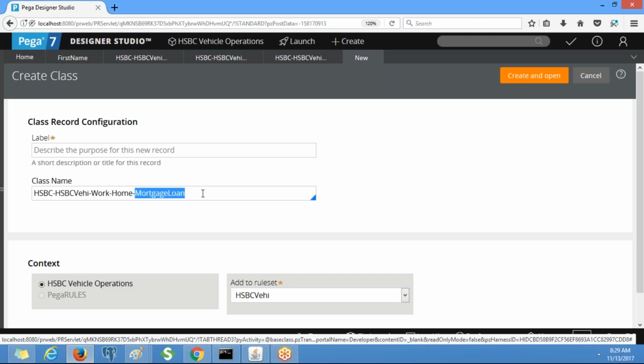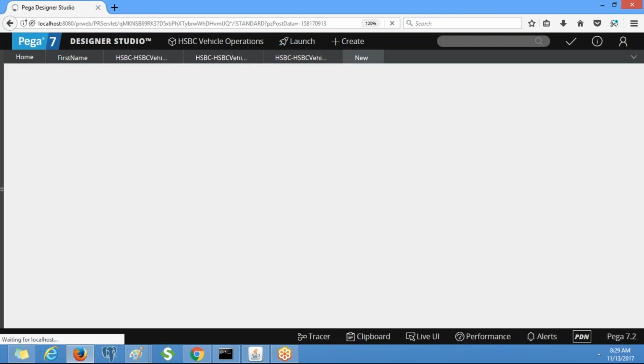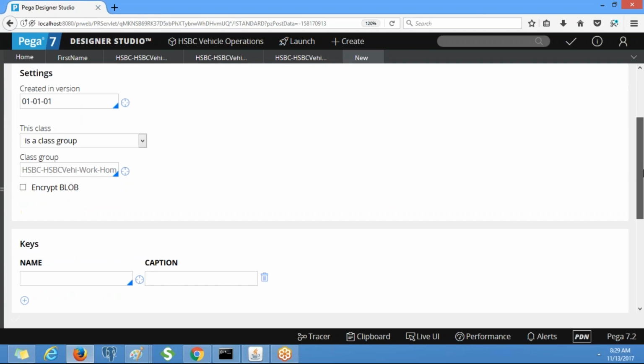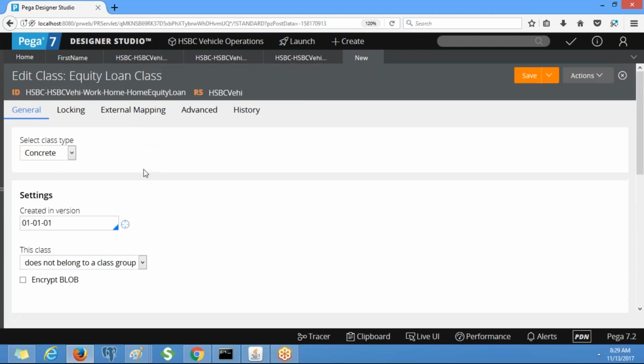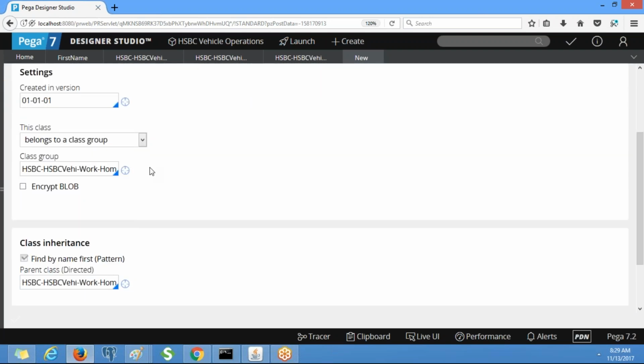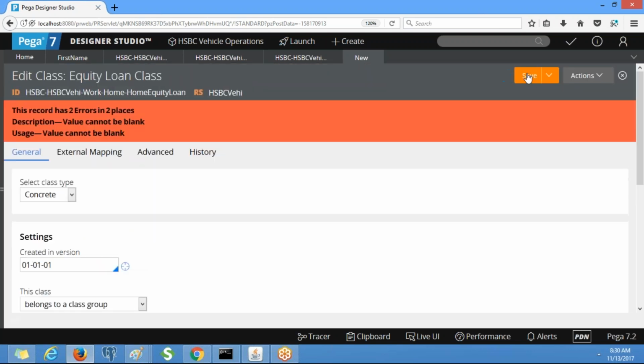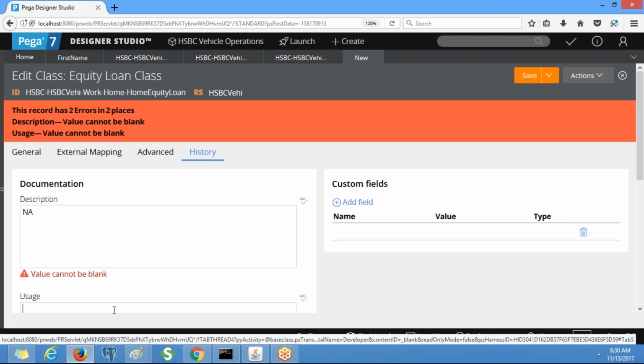So it is also under home loan. Sorry, belongs to class group.